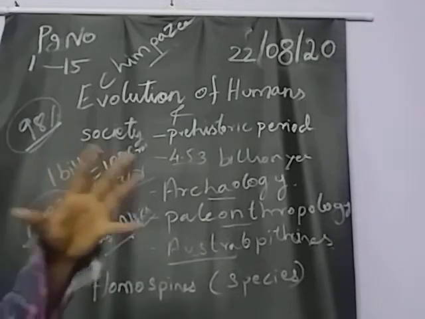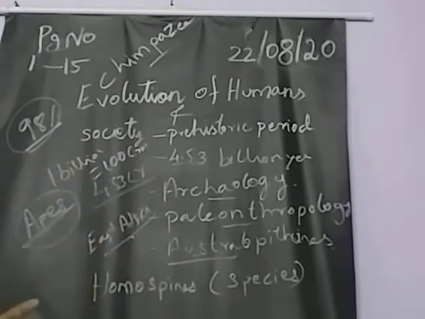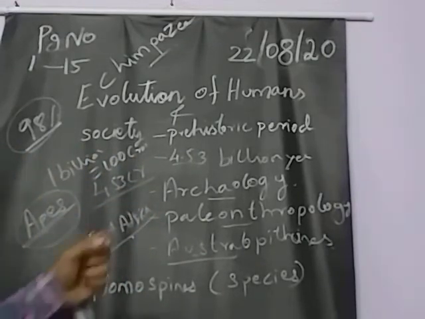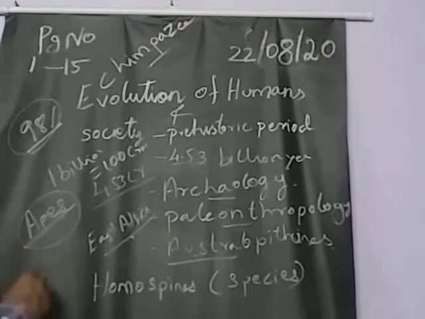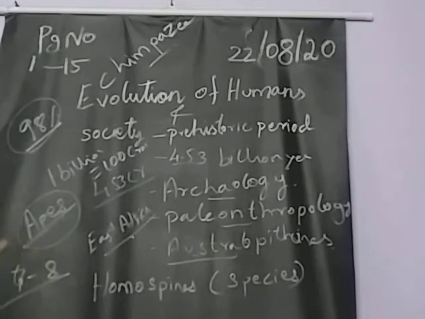That also Northern Africa, Eastern Africa, especially Eastern Africa. But overall, in Africa we have more evidence for human evolution. From there only the people started to move towards different areas of the world. How many years before, sir? Near 7 to 8 lakh years before, the humans started to move all over the world, stage by stage.